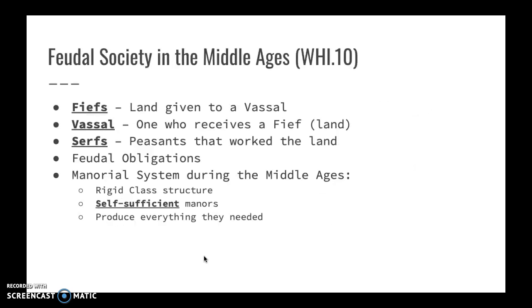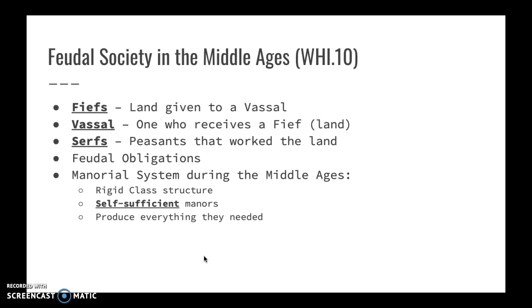In the Middle Ages, you have feudal society economically broken into these pieces, right? So at the very top, you had a vassal. That vassal might be a king, a lord, or a knight. All it means is it's someone who is receiving a fief. And a fief is a piece of land that's given to a vassal. The land might be given to them as a political favor. It might be given to them because they're a knight that has pledged to protect the other vassals. It just depends.